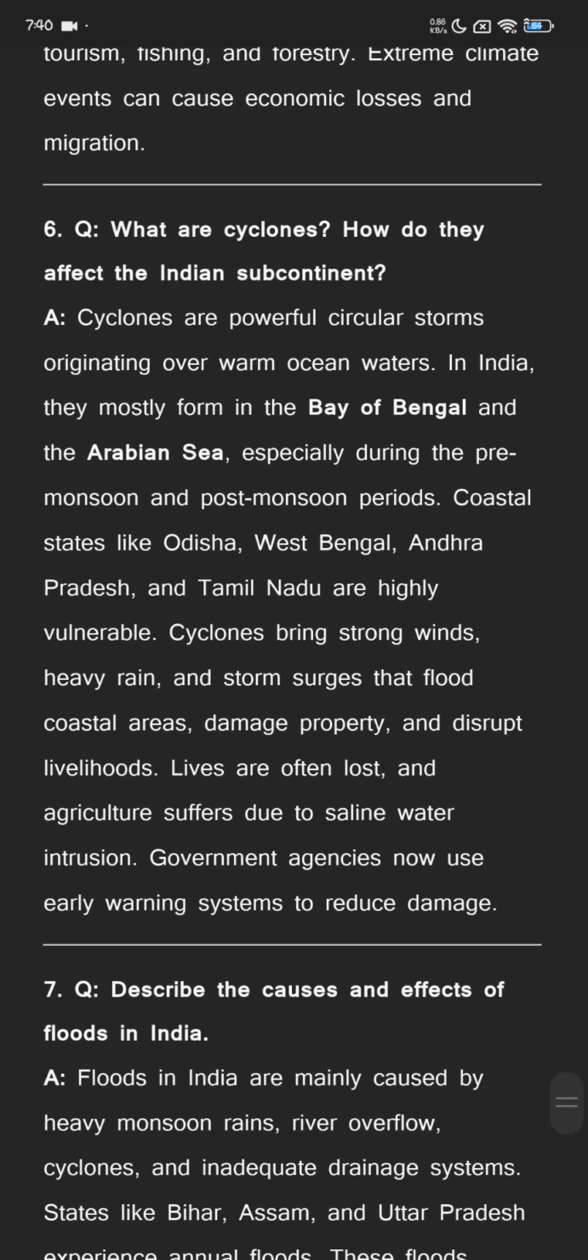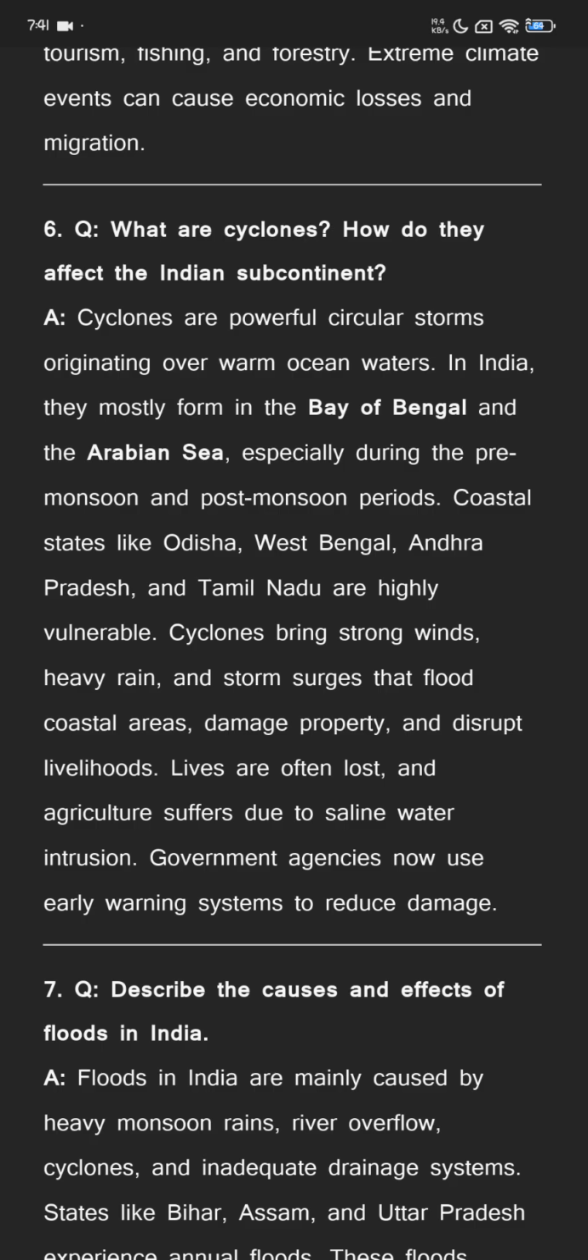What are cyclones? How do they affect the Indian subcontinent? Cyclones are powerful circular storms originating over warm ocean waters. In India, they mostly form in the Bay of Bengal and the Arabian Sea, especially during the pre-monsoon and post-monsoon periods. Coastal states like Odisha, West Bengal, Andhra Pradesh, and Tamil Nadu are highly vulnerable.